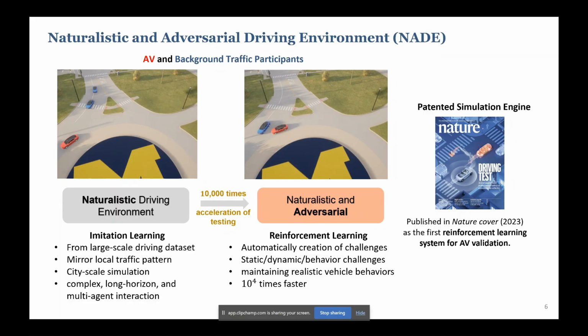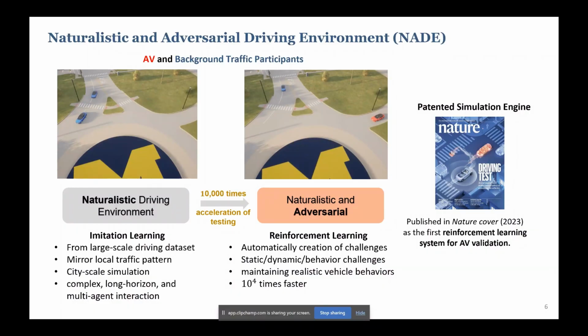And aside from the naturalistic driving environment, we also provide the adversarial part. This is supported by our patented simulation engine, which was published in Nature Cover in 2023 as the first reinforcement learning system for AV validation. So we are using reinforcement learning to automatically create different kinds of challenges, including static, dynamic, and behavior challenges.